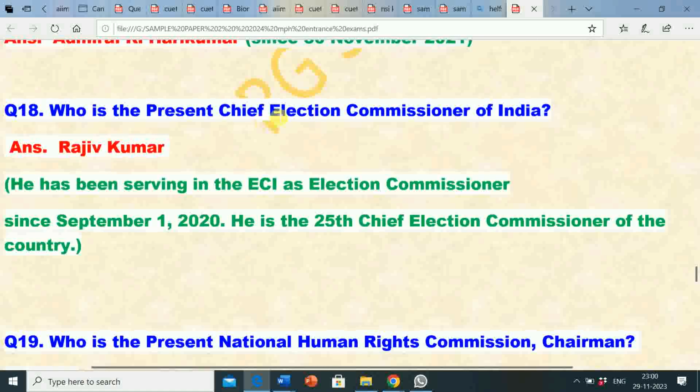Question 18. Who is the present Chief Election Commissioner of India? Its answer is Rajiv Kumar. Mr. Rajiv Kumar is the present Chief Election Commissioner of India. He has been serving in the Election Commission of India as Election Commissioner since September 1, 2020. He is the 25th Chief Election Commissioner of the country.